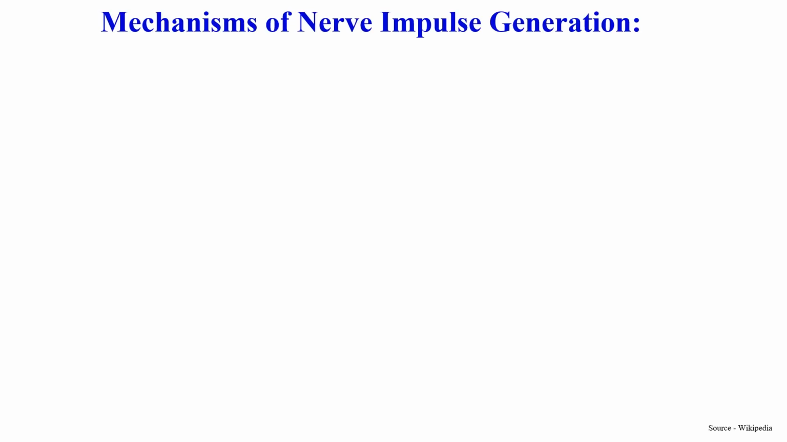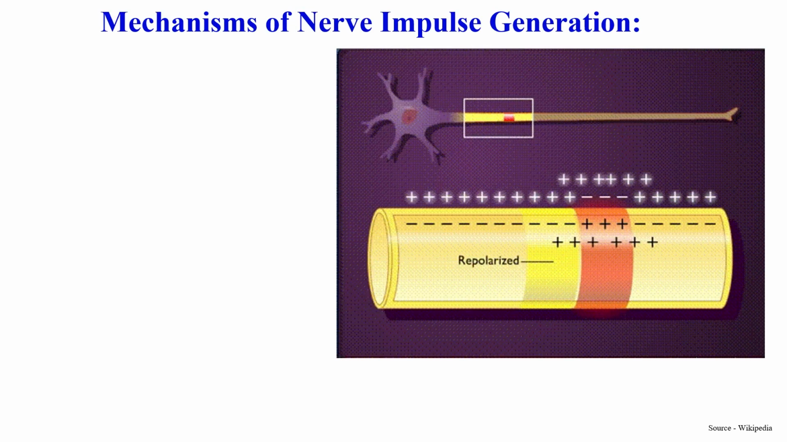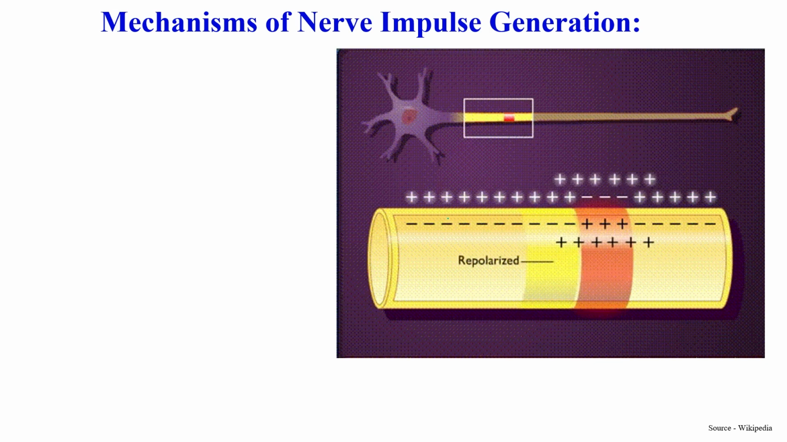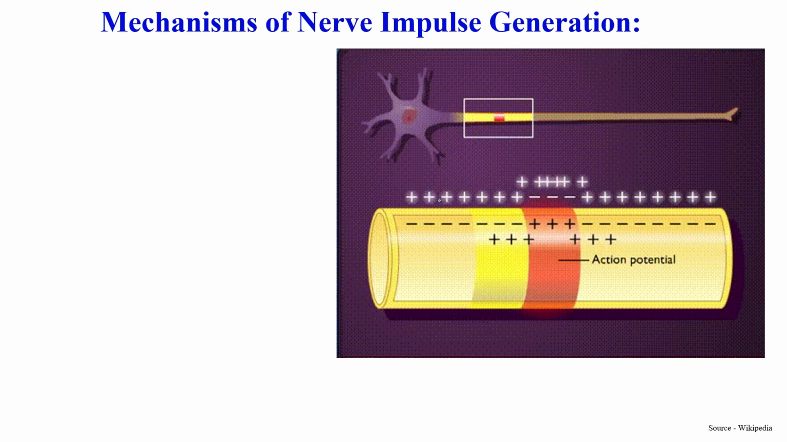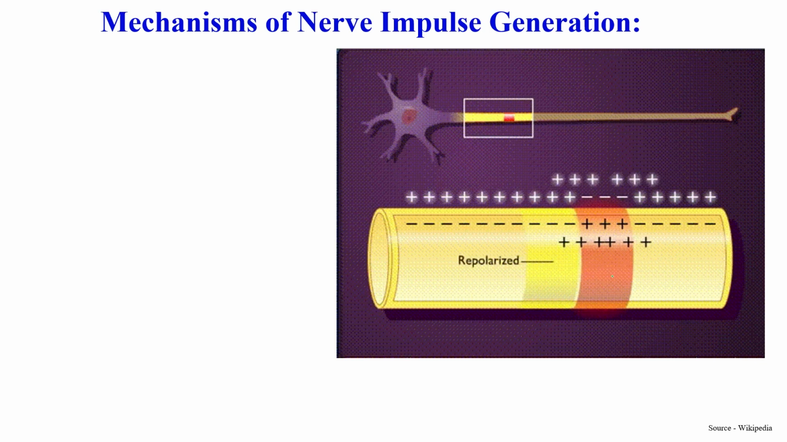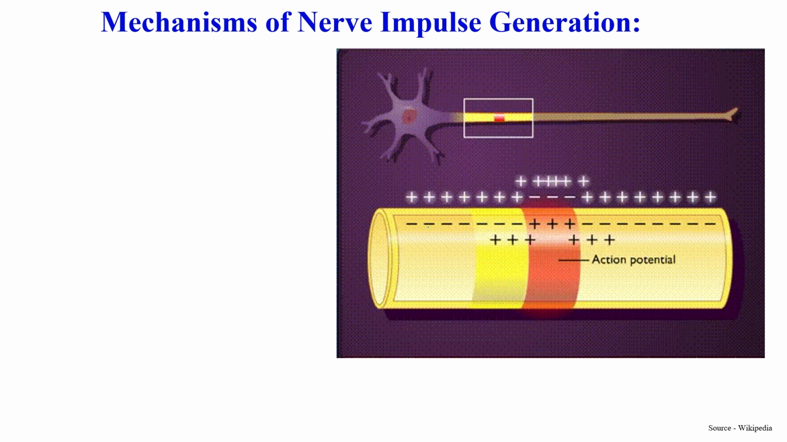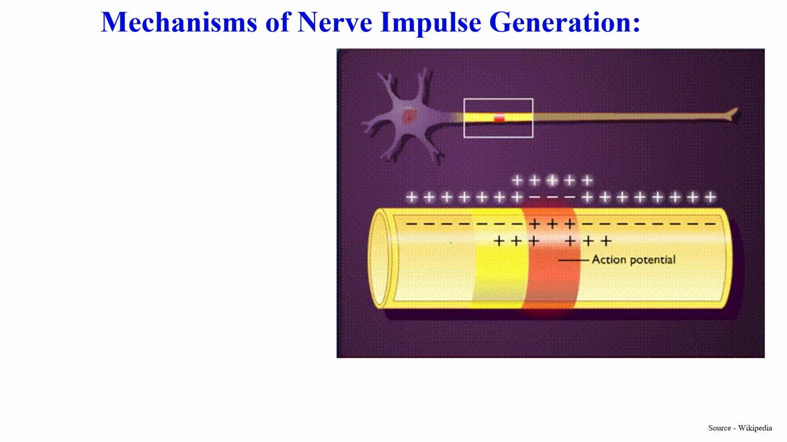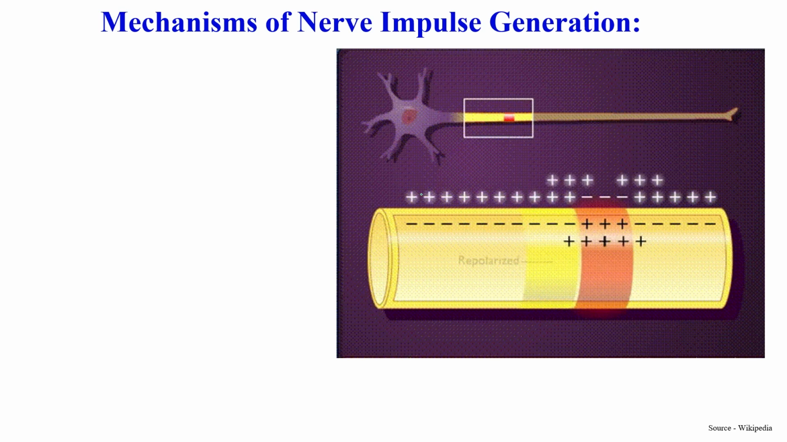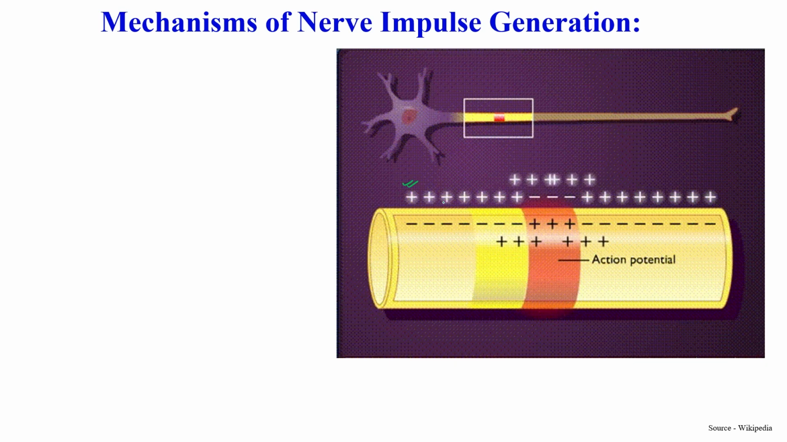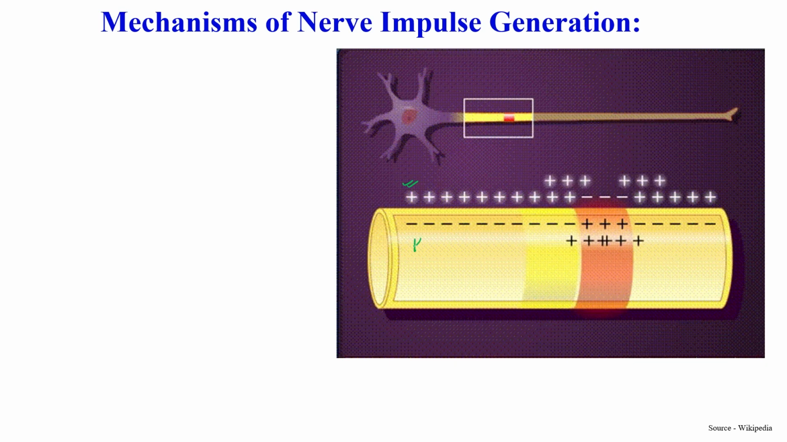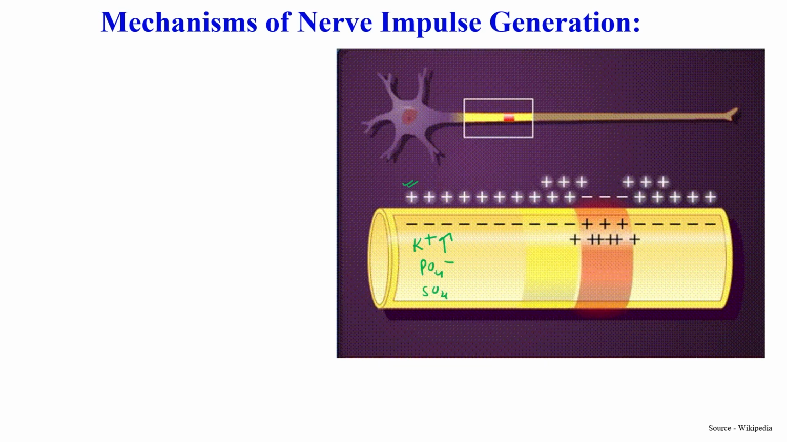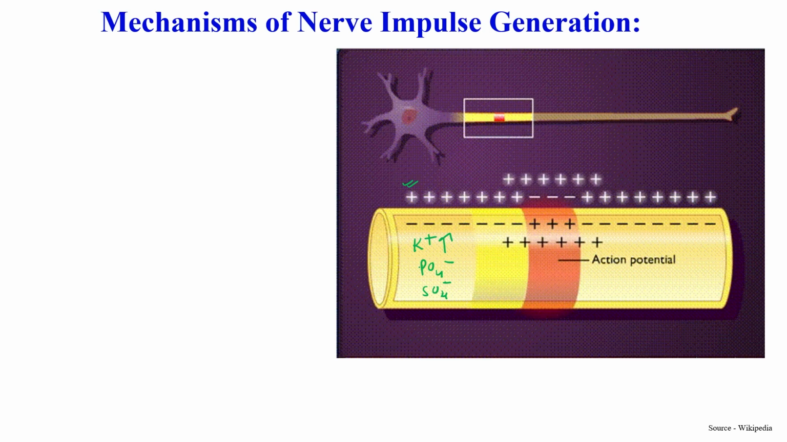Now let's discuss the mechanism of nerve impulse. With full concentration, just see this animation. This red zone shows the action potential. This yellow one is the normal polarized state. Normally, what is the charge present inside the axon? It is negatively charged, while outside there is positive charge. Inside there is more potassium, phosphorus, sulfur, and some negatively charged protein.